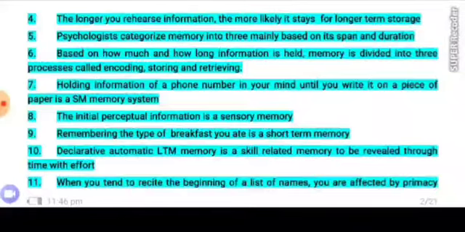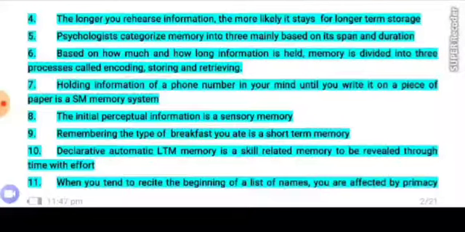Number 4. The longer you rehearse information, the more likely it stays for longer term storage. Is it true or false?